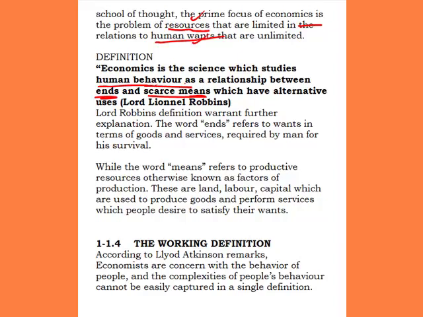And what is it about the behavior of human beings? He studied the behavior of human beings as a relationship between the ends and the scarce means of that human being. What we are saying in essence is that economics is a discipline. We study what? Human behavior as a relationship between the ends and the scarce means. When we say ends, what do we mean? Ends simply means what we want, our wants, our needs, our yearnings. We have different yearnings, different needs. These are the ends, and they are unlimited.